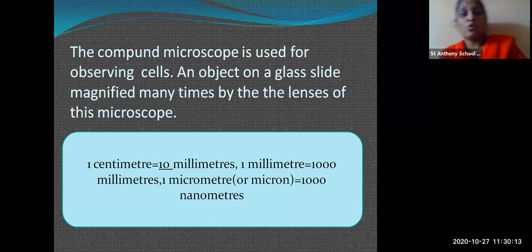Okay. So what is the size of the cell? 1 centimeter is equal to 10 millimeter. 1 millimeter is equal to 1000 micrometer. 1 micrometer or 1 micron is equal to 1000 nanometers. These are the cells which can be in different sizes that can be observed under the compound microscope.